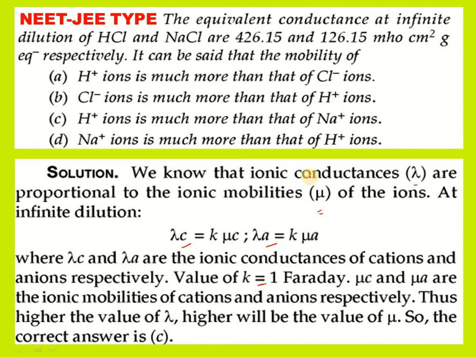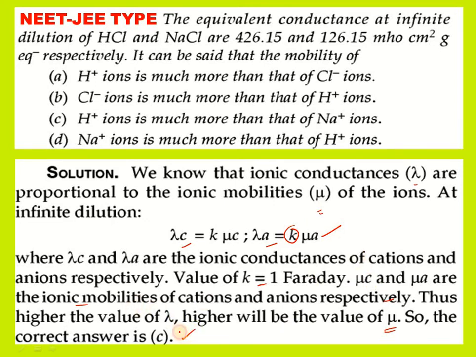That means we have considered here in this expression H plus, Na plus, all, their number of electrons transferred is 1, so it is considered as 1. So mu C and mu A are the ionic mobilities of cations and anions as per this expression. The higher the value of lambda, the higher the value of mu. That mu is called ionic mobility.